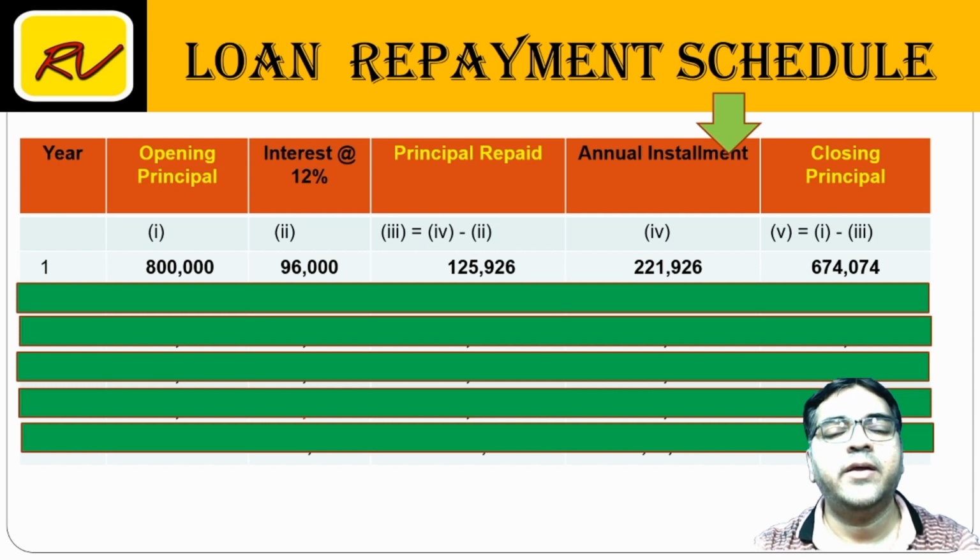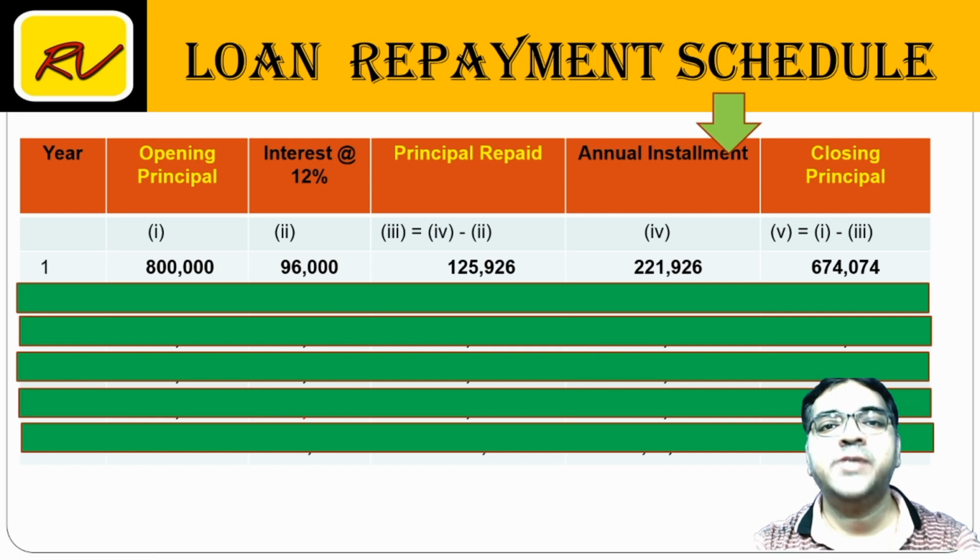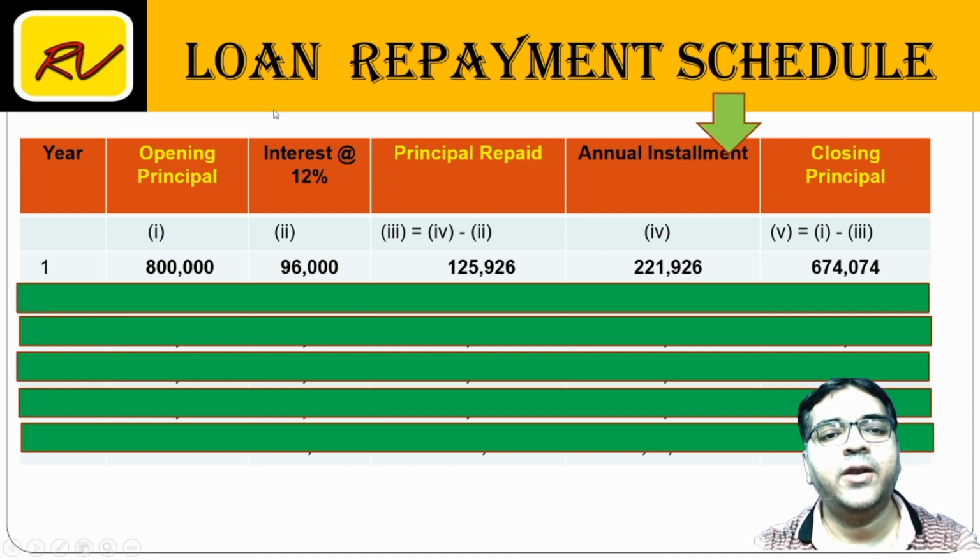Friends, हमने loan 8 lakhs का लिया है. So the starting point opening principal is 8 lakhs. In the first year, since I am using full 8 lakhs, I have to pay 12% interest on opening principal. So 12% on 8 lakhs is 96,000.